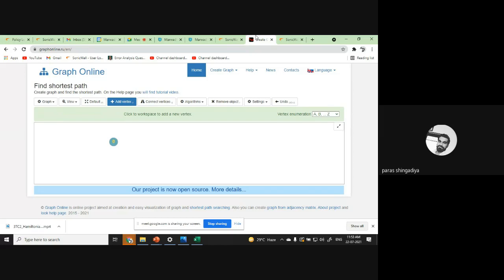You can use it to create any graph, ठीक है? And then you can find your answer also. Clear? So let's create a graph and check whether the graph is Euler or not.